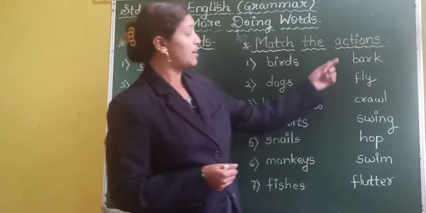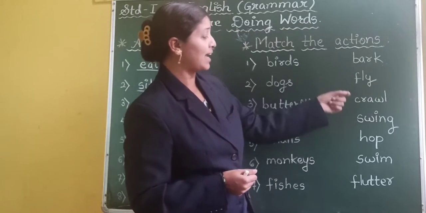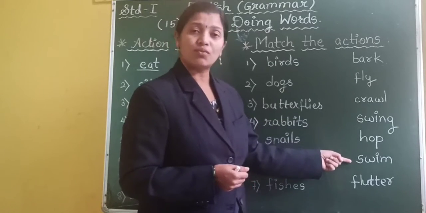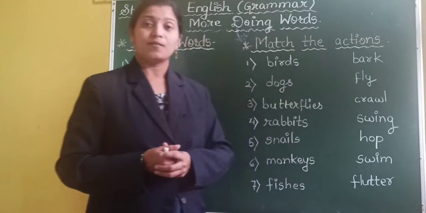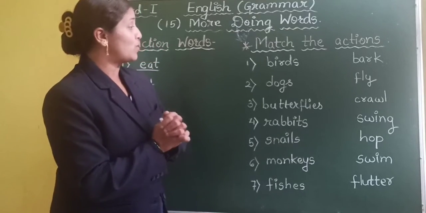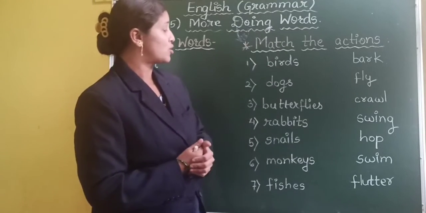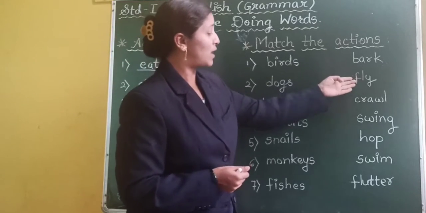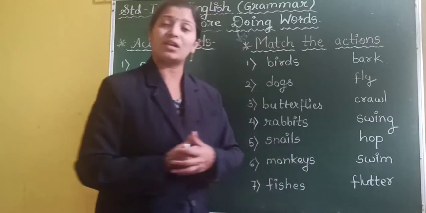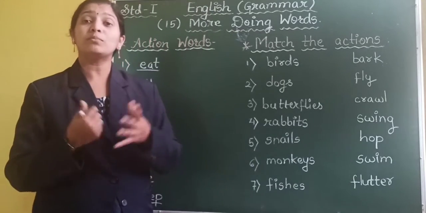And on the other side we have bark, fly, crawl, swing, hop, swim and flutter. So now can you see which action is done by the birds? Do the birds bark, fly, crawl, swing, hop, swim or flutter? What do the birds do?